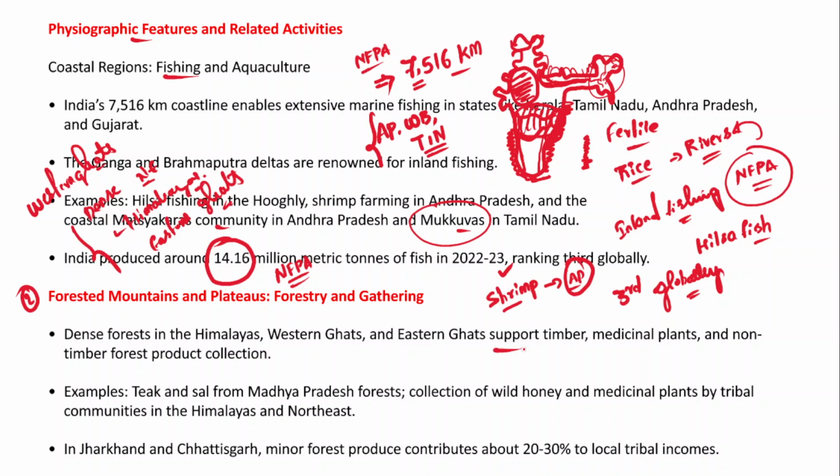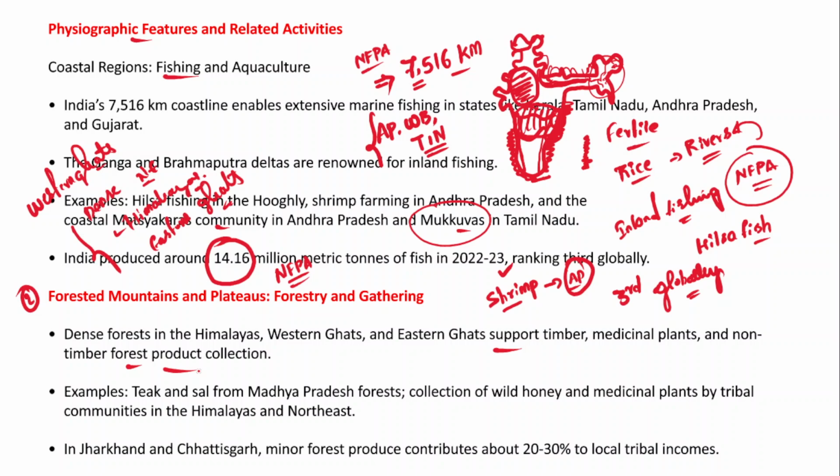So this is one physiographic feature, and it is known for providing timber, medicinal plants, and non-timber forest product collection. Now what exactly is non-timber forest produce? For example, the tendu leaves, collection of honey, collection of tamarind, collection of medicinal plants. All these things are known as non-timber forest produce. It is collected along with the medicinal plants and also timber. So therefore it also generates livelihood opportunities for the people.